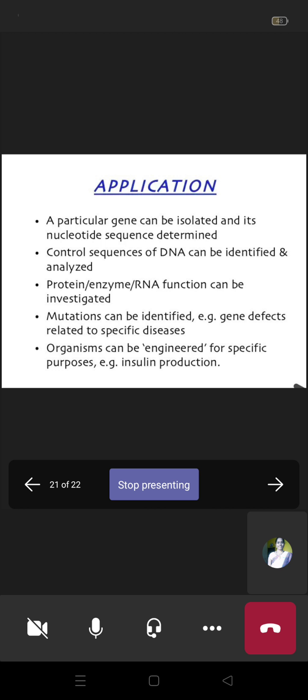Organisms can be engineered for specific purposes. Okay, so genetically modified or genetically engineered organisms can be useful for specific purposes, like increasing the productivity of milk, good quality wool, eggs and meat, whatever it is, in those particular animals.